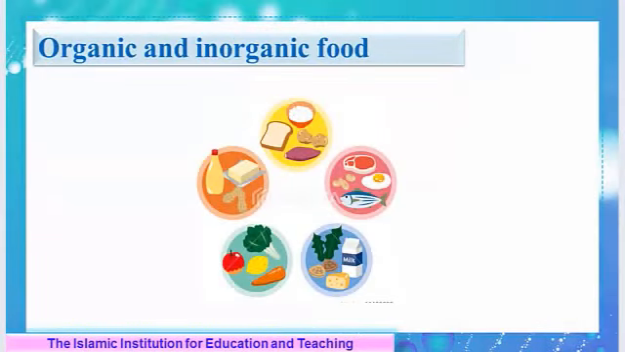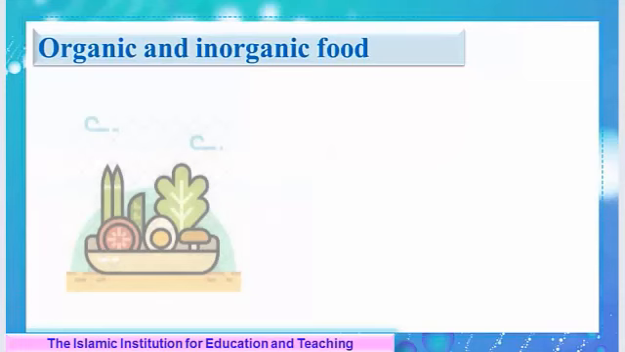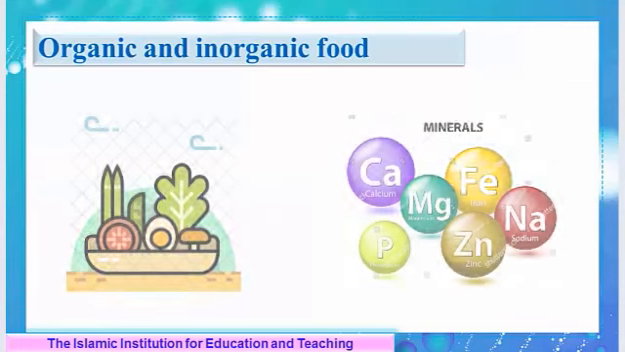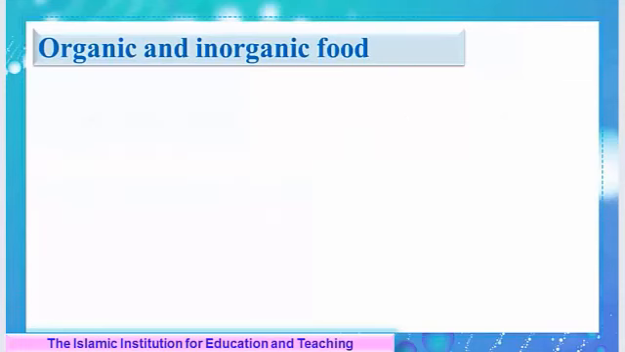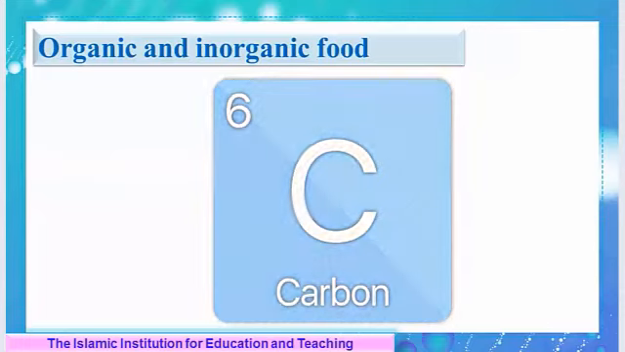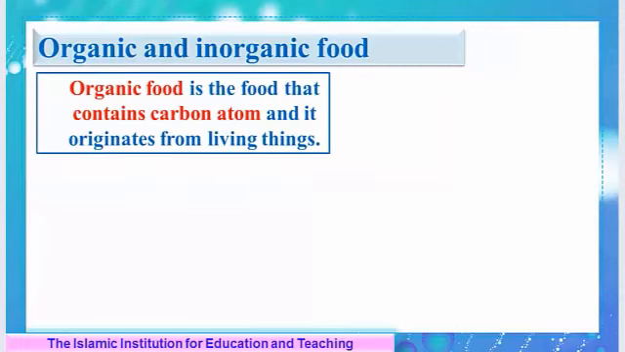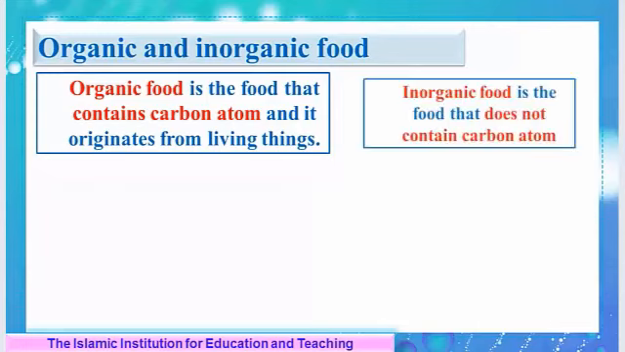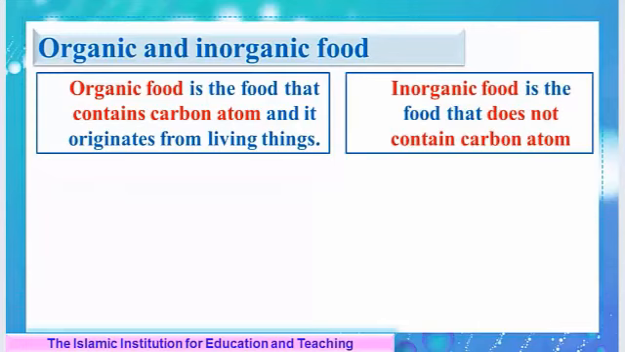The 5 constituents of food that we have seen can be classified into 2 main groups of food, organic and inorganic food, and that's according to the presence of carbon element. Organic food is the food that contains carbon atom and it originates from living things like plants and animals, while inorganic food is the food that doesn't contain carbon atom.